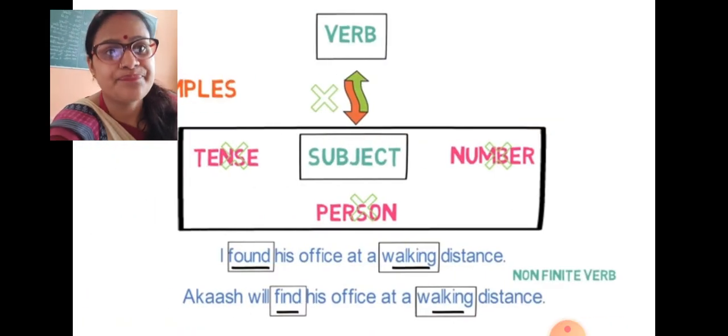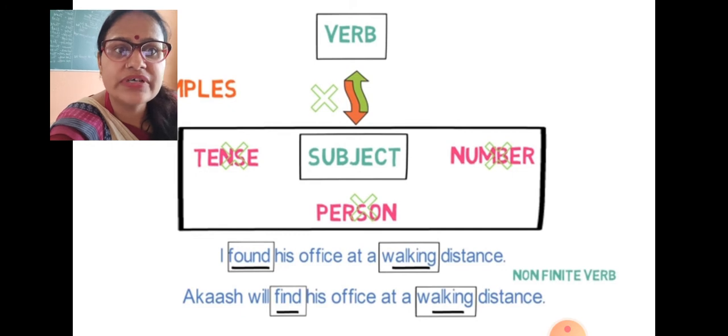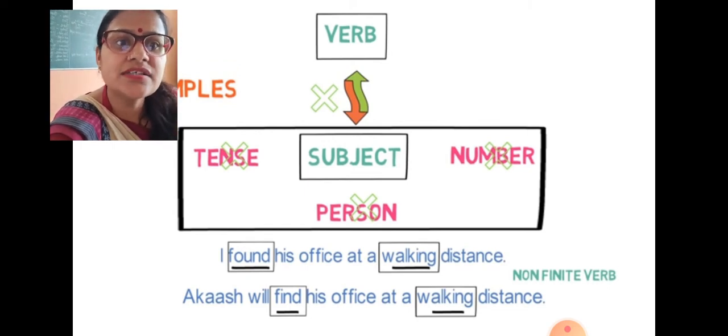How? Let's see. I found his office at a walking distance. Try to listen to this sentence again. I found his office at a walking distance. If I read another one, Akash will find his office at a walking distance.